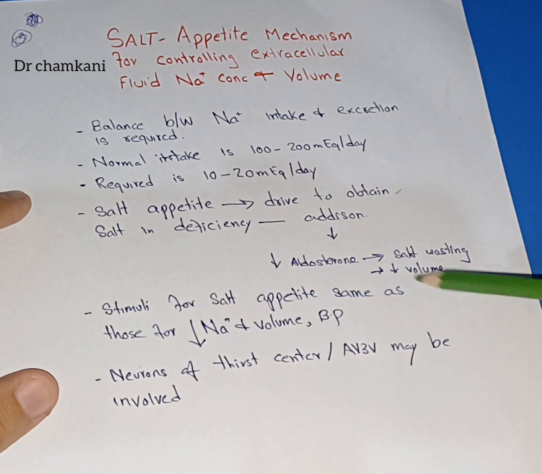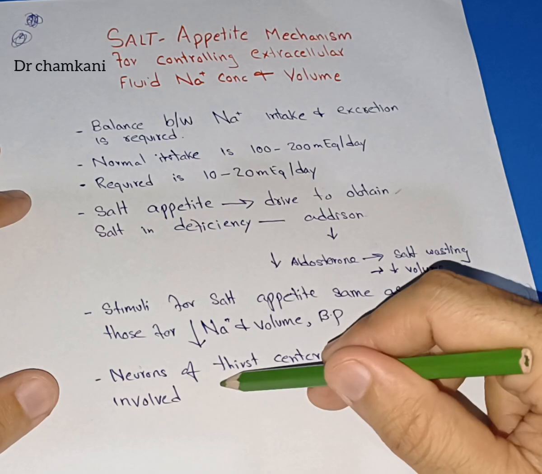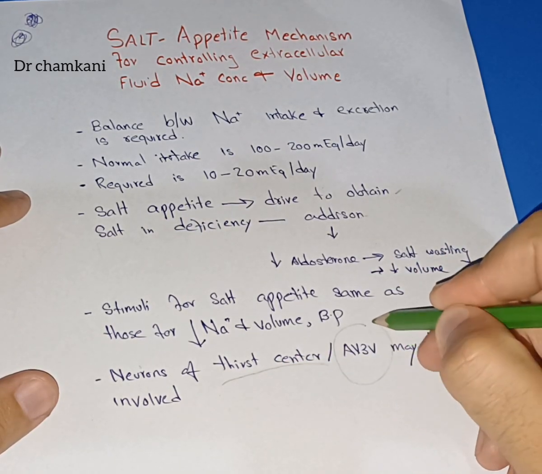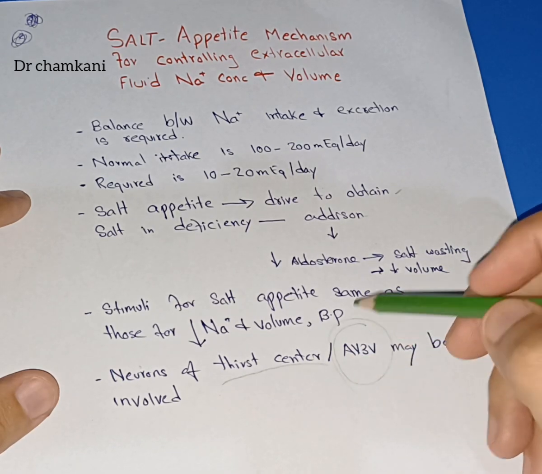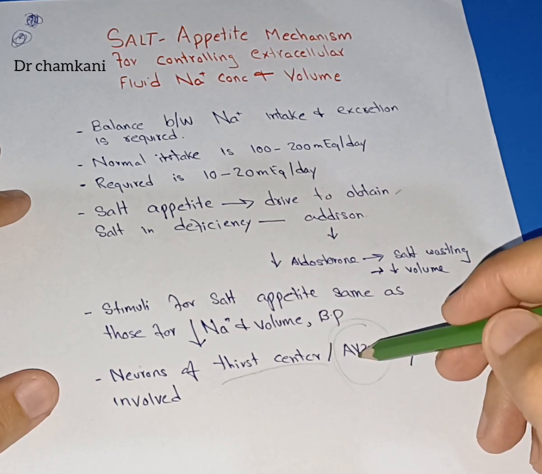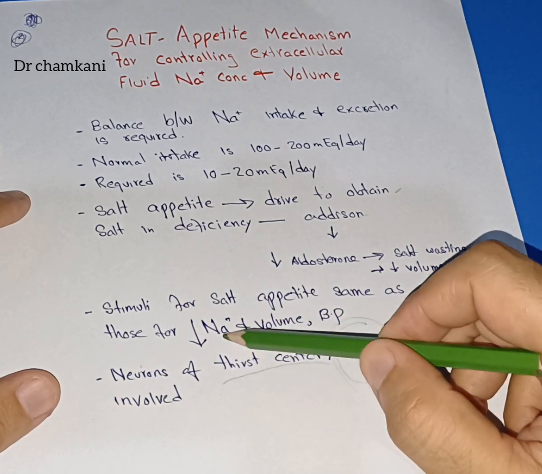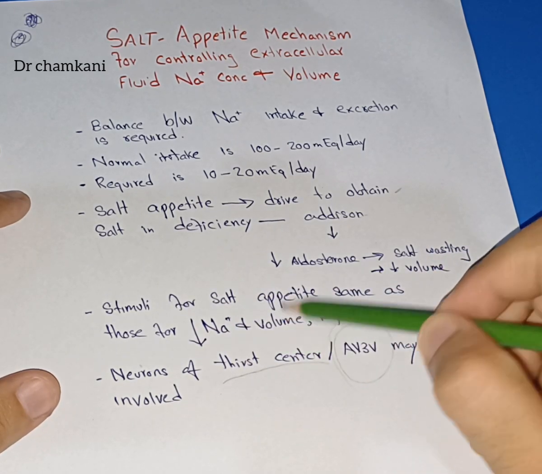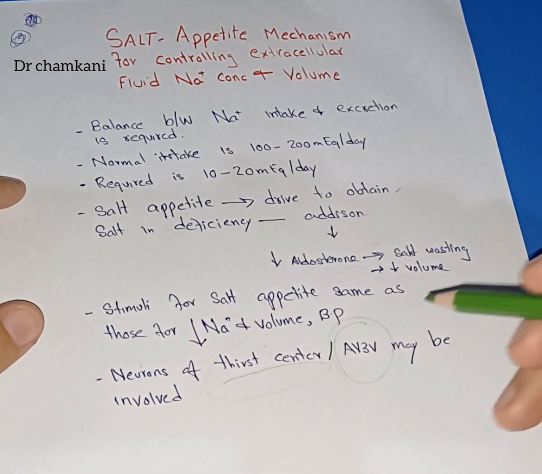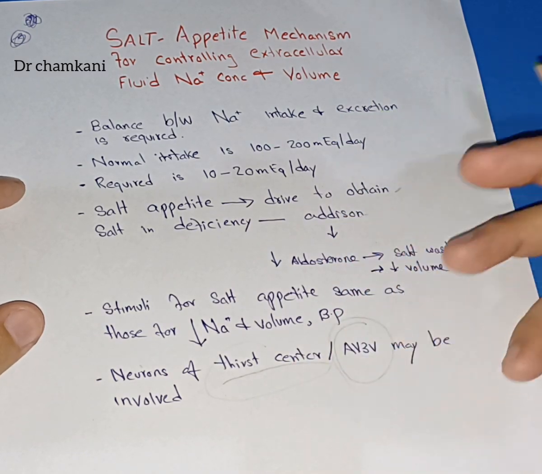The stimuli for the salt appetite come from the brain, normally from the same parts of the brain which drive the thirst center. The neuronal centers for the salt appetite are mostly present near the AV3V area of the human brain, and the stimuli that increase the salt appetite center are the same as those that stimulate the thirst center. Normally the decrease in extracellular fluid sodium, the decrease in extracellular volume, and the decrease in blood pressure will activate the thirst center, or will activate the neurons in the AV3V area, which will ultimately lead to activation of the thirst center and increased water intake.